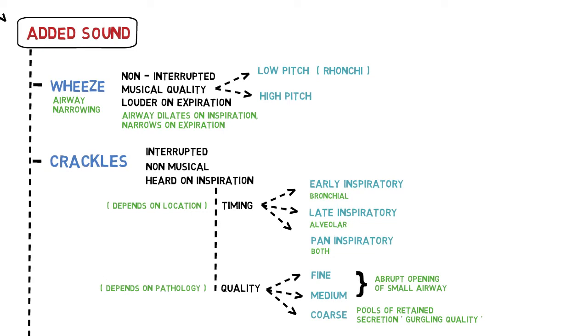This is seen in interstitial lung disease due to the abrupt opening of partially collapsed small airway during inspiration, due to some degree of contraction atelectasis following the previous expiration. Pulmonary edema is described as medium crackles due to abrupt opening of airway across peribronchial or interstitial edema. So, for clinicians who do not include medium as a separate entity, he or she may describe pulmonary edema as fine crackles. Some would describe pulmonary edema based on their clinical experience as coarse crackles.